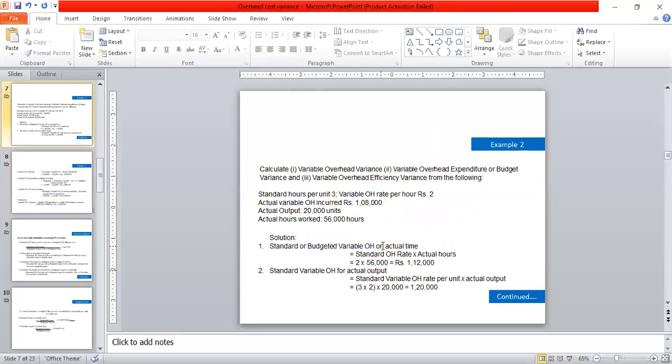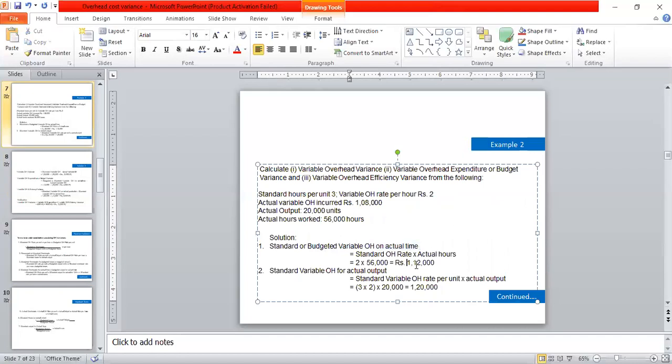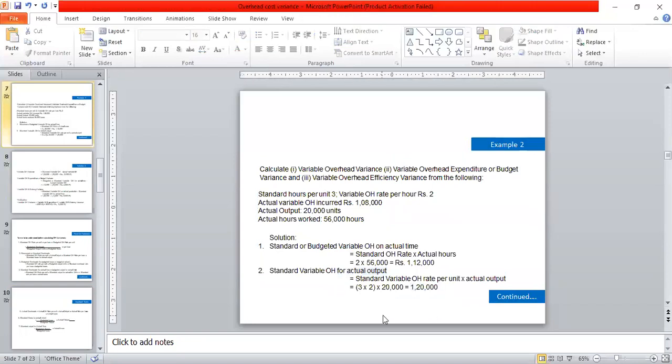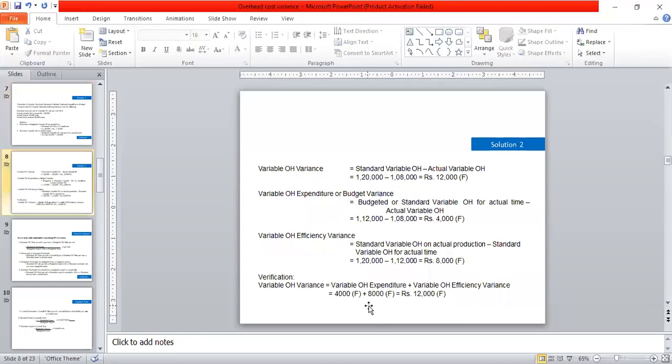For the actual time it is 1,12,000, and for the actual output we have 1,20,000, which we put in this formula. Variable overhead efficiency variance is equal to 1,20,000 minus 1,12,000, that is rupees 8,000 favorable variance.